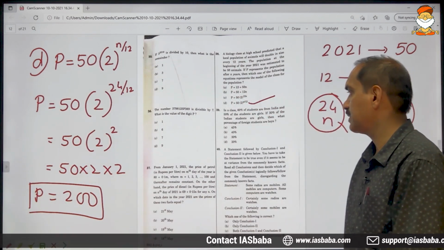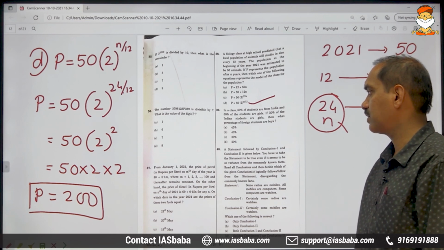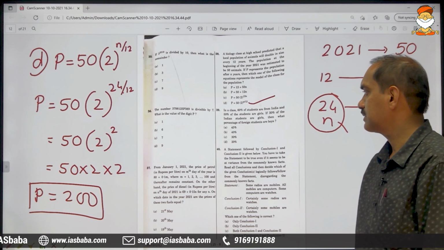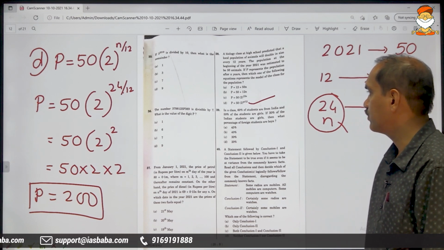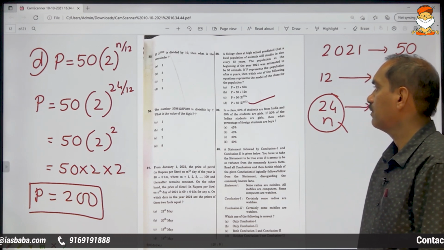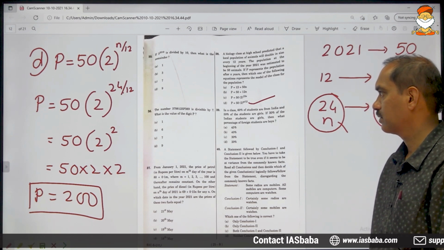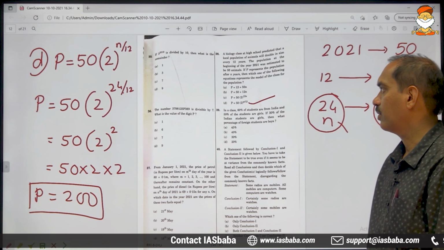P is equal to 50 inside the bracket 2 whole to the power n by 12. This is the equation which will represent the model of the class for the population. This is everything about problem number 38.